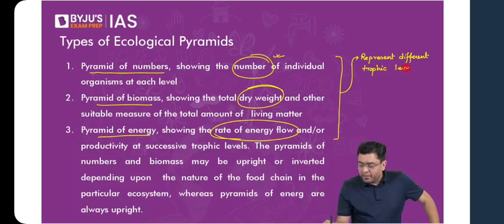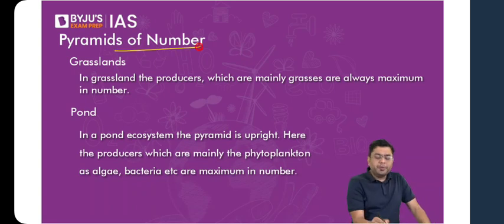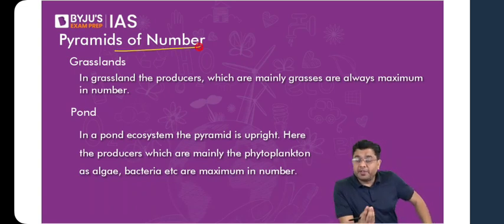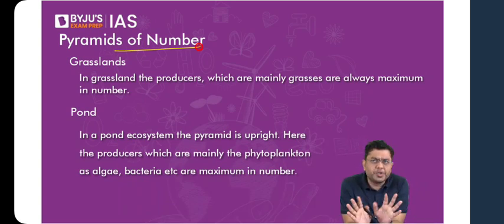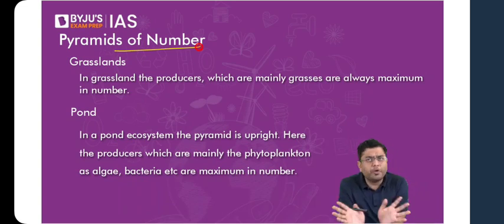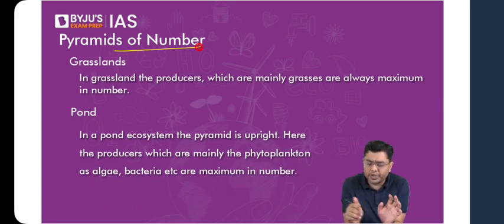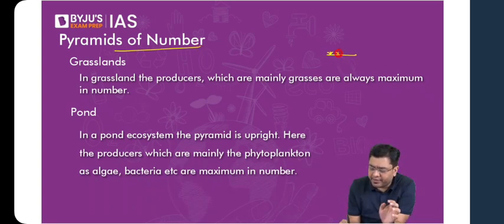Okay, now let us take a look at each one of them, starting with the pyramid of numbers. Here the absolute number is what is looked at. When we talk about the absolute number, let us take the case of the grassland ecosystem. In a simple relationship, not a convoluted food web relationship, we are just going to clarify our concept based upon the very simple relationship of the presence of grasses. Let's suppose they are consumed by the deer population or the antelope. They are consumed by the larger predators, let's say tigers.